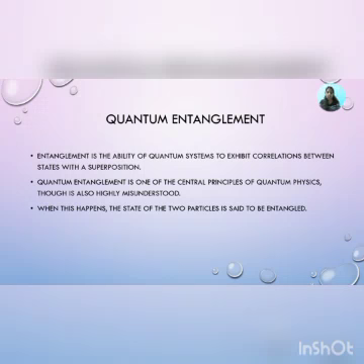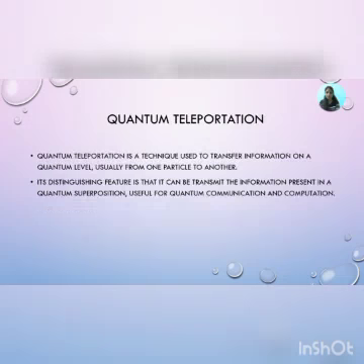Quantum entanglement is one of the central principles of quantum physics, though it is also highly misunderstood. When this happens, the state of the two particles is said to be entangled. Entanglement is two qubits merged at once.